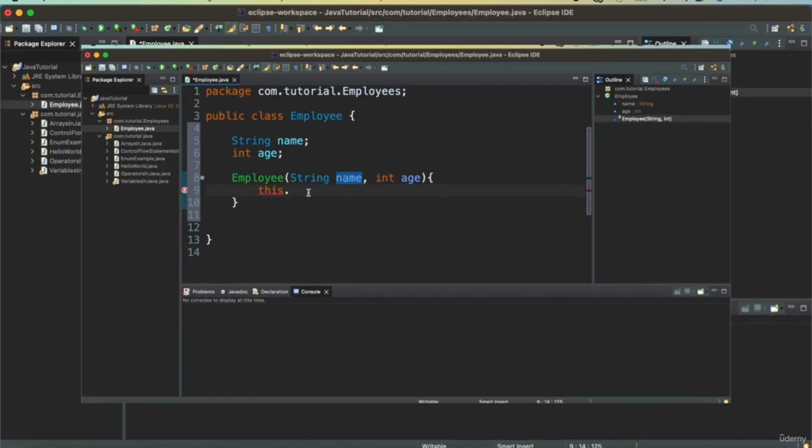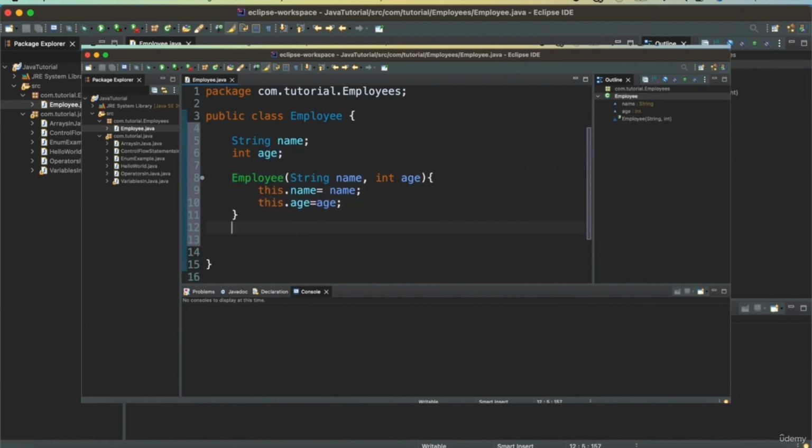So I want to tell that this.name equal to name that is passed in the parameter. Same for age, this.age equal to age. So this tells us that when this employee object is instantiated, its member variables name and age will be set to the values that are passed in the constructor.